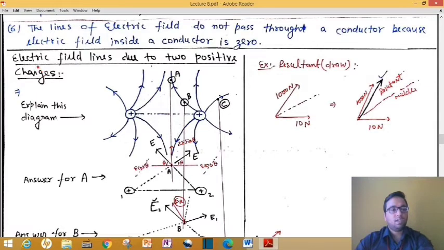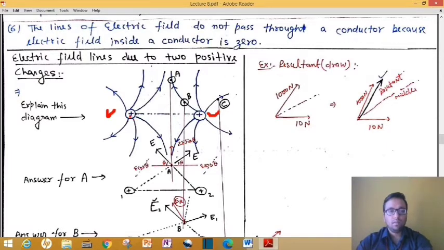Now the example is the electric field line due to two positive charges. This question has been asked in the board exam many times: draw the electric field line due to two positive charges. Now try to understand. Suppose here we have one positive charge, the circle representing the first charge, and here we have the second charge, plus.